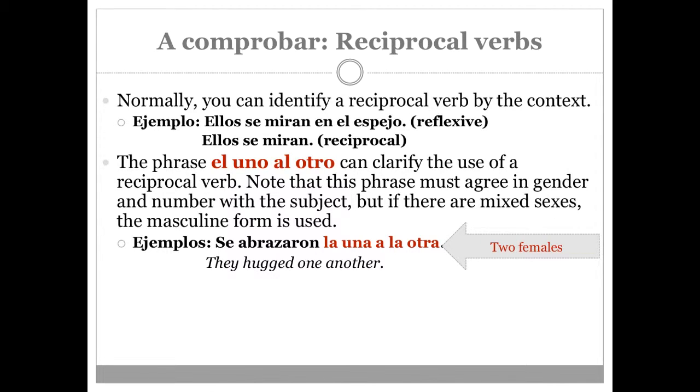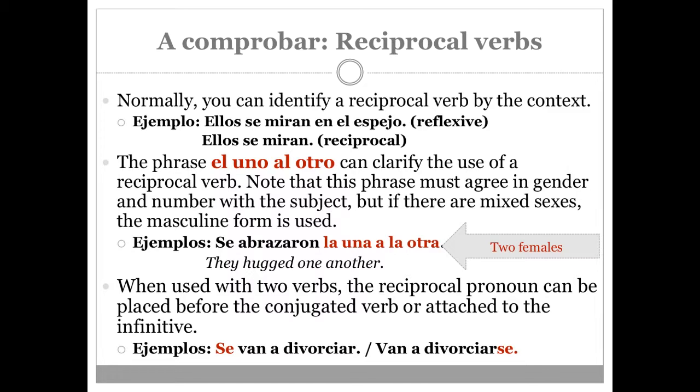These are two females. If it was plural, se abrazaron las unas a las otras, if it was a group of females that hugged each other. This is to clarify, because if we just had se abrazaron, they hugged each other, we have no idea if they were men or women. And so la una a la otra is used to clarify.